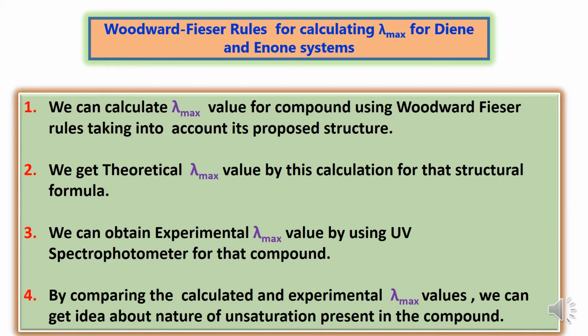So we can compare calculated as well as experimental lambda max values, and these values will give the idea about the nature of unsaturation present in the compound. Suppose if the calculated and experimental lambda max values are nearly equal, then we can say that the proposed structure for that compound which is under the study can be correct.